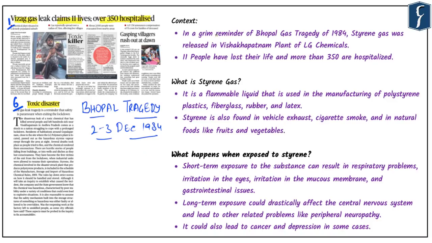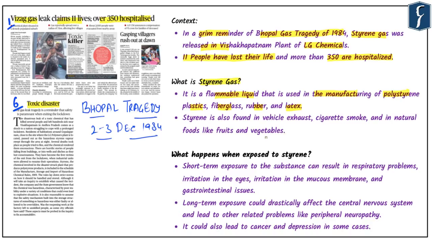Now, yesterday's news of the Vizag gas leak, which claimed 11 lives, is a grim reminder of the Bhopal gas tragedy of 1984. In the Vizag gas leak, styrene gas was released in the Visakhapatnam plant of LG Chemicals. As already mentioned, 11 people have lost their lives and more than 350 are hospitalized. Now, from the perspective of the examination, we need to know what styrene gas is. As defined, styrene is an inflammable liquid that is used in the manufacturing of polystyrene, plastics, fiberglass, rubber, and latex.